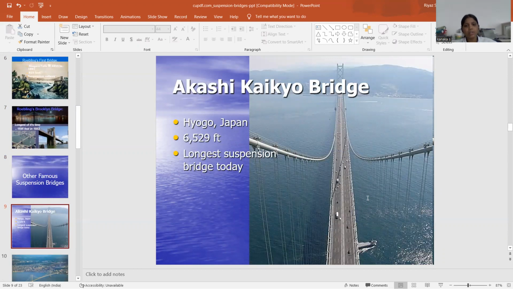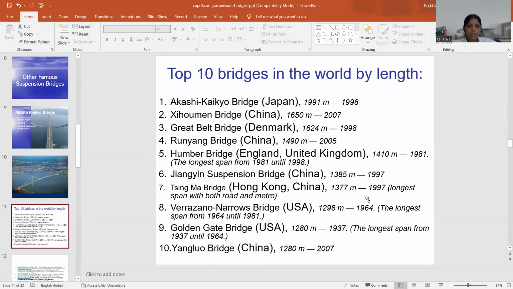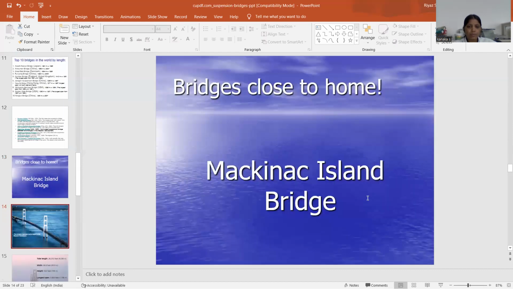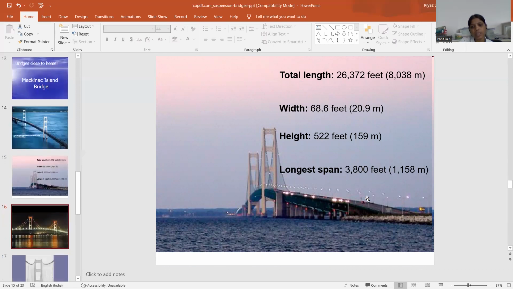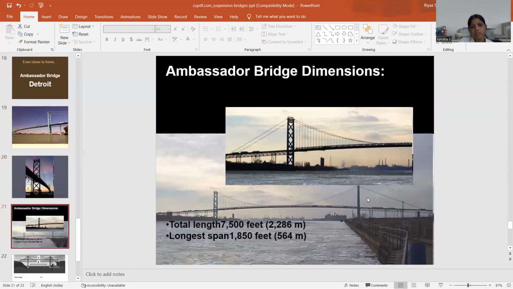Obviously, we have five bridges. So this is Japan. The place is Japan. 6,529 feet is the longest suspension bridge today. So the top 10 bridges in the world by length. The total length is 26,372 feet with the width 68.6 feet. Height is 522 feet. The longest span is 3,800 feet. This is the longest bridge.